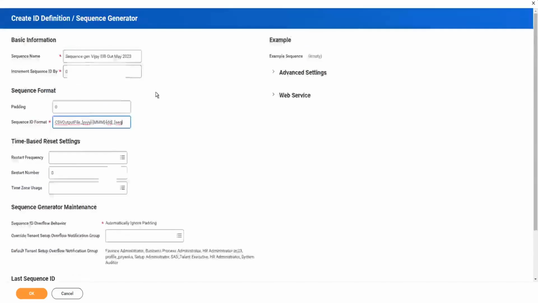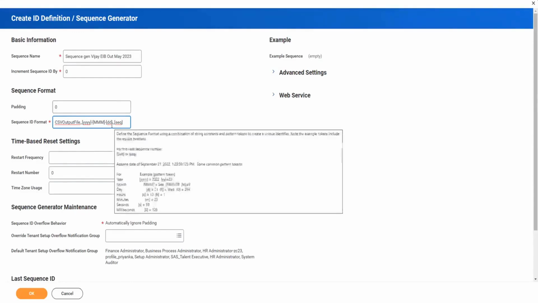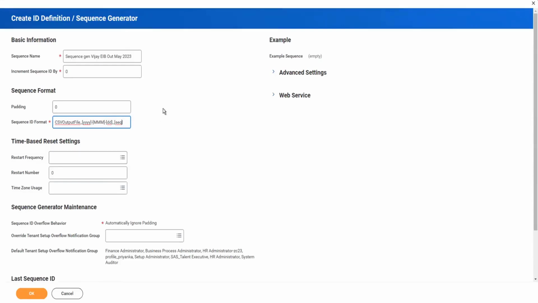So to check how your file name would look, you can just come out of this, give it a tab. And in the example sequence you will be able to see how your file name will look already, given the current circumstances. If I just come out from this, in the example sequence I'm already given an output: this is my constant part, and then after the underscore, my date is starting. So the date, what is going on?